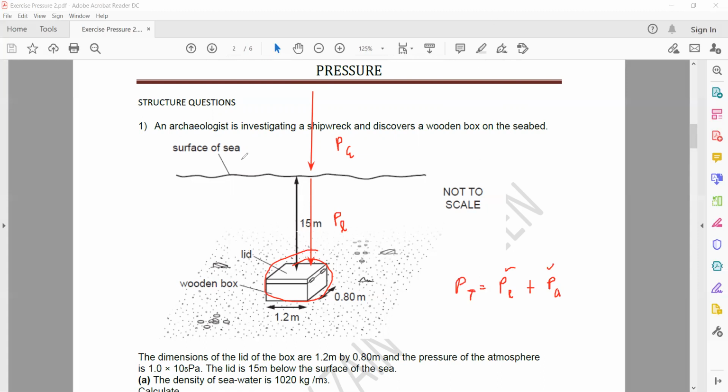The atmospheric pressure is given in the question. You can see it's given as 1 exponent 5, or 100,000 Pascal. So this is the atmospheric pressure. And the pressure of the liquid you already calculated in the previous part, which was 1020 multiplied by 10 multiplied by 15.